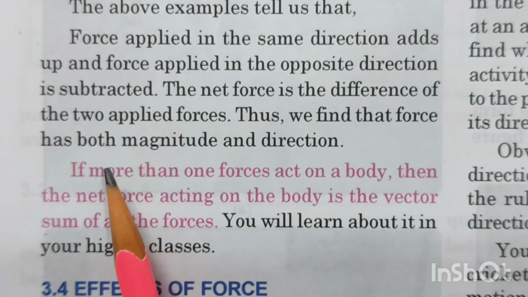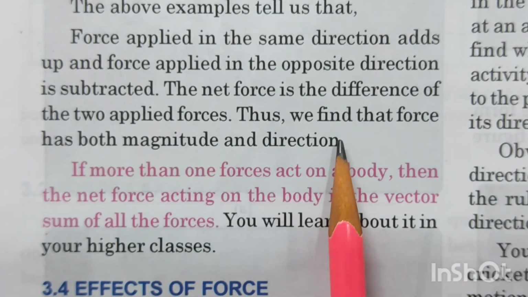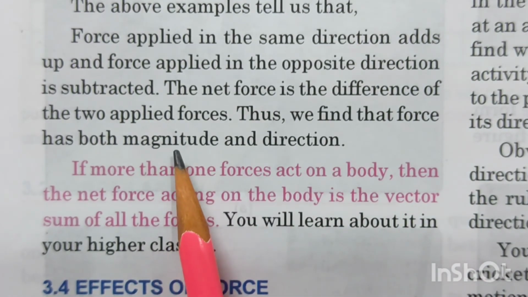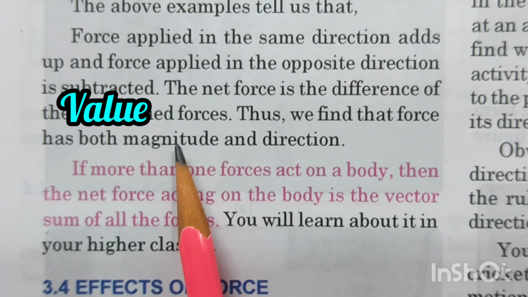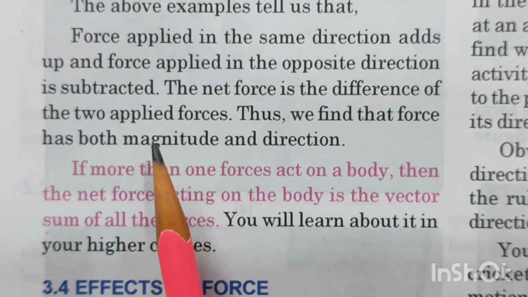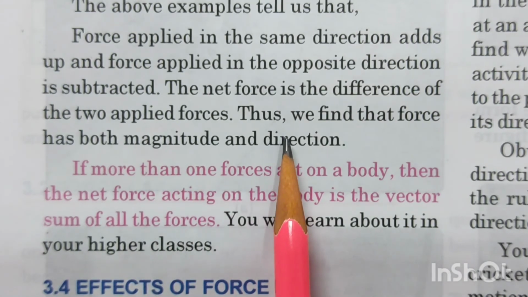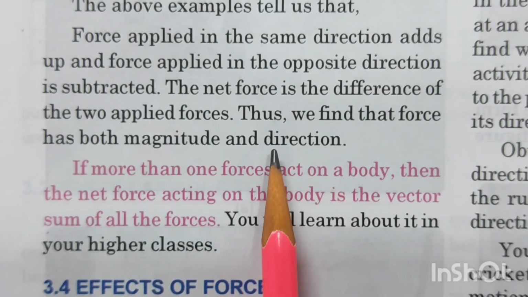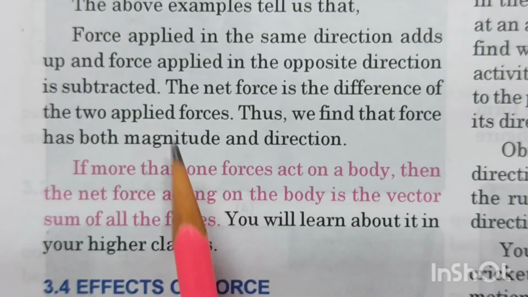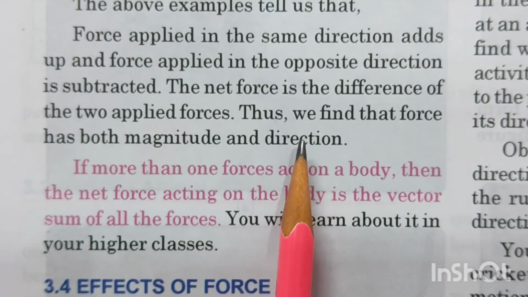So we can say force has magnitude as well as direction. Now magnitude means it has a value, right? Like I was writing 10 Newton. That is the magnitude, how much is the value of it. And direction means in which direction it is going, whether it is going in the east, west, north or south direction.